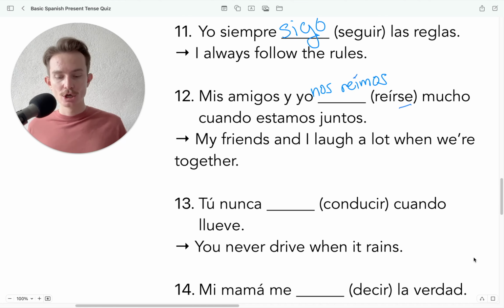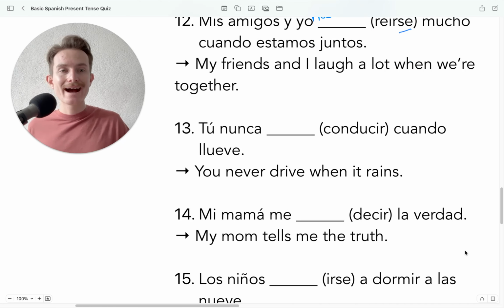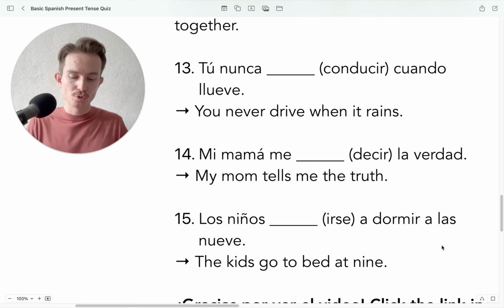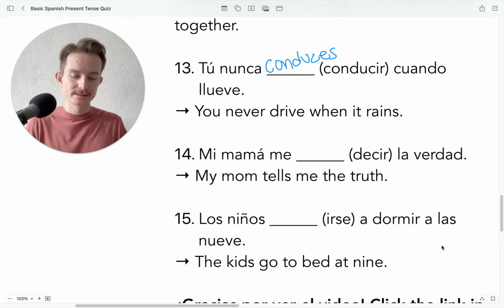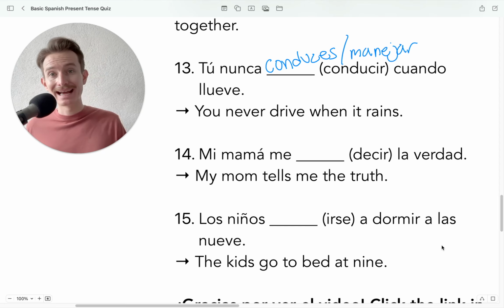All right? Número 13. Tú nunca blank cuando llueve. Okay? Here, we're going to have tú nunca conduces cuando llueve. You never drive when it rains. In Mexico, we can also use the verb manejar. Okay? So, manejar, if it were conjugated, would be tú nunca manejas cuando llueve.